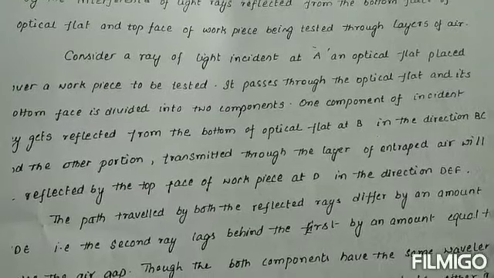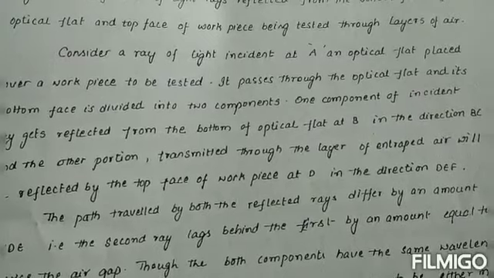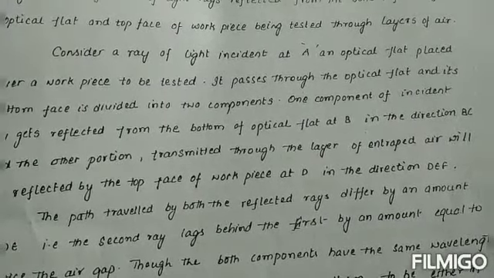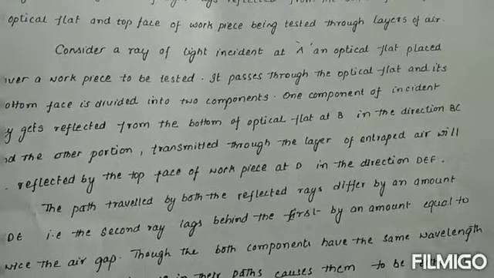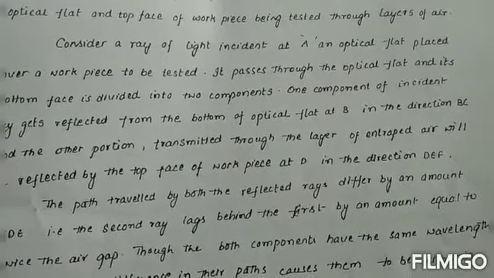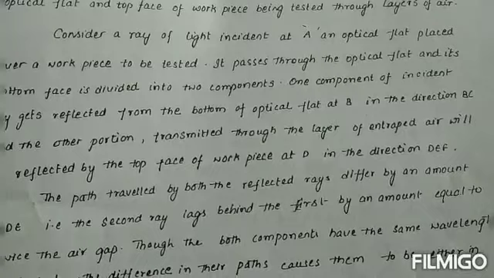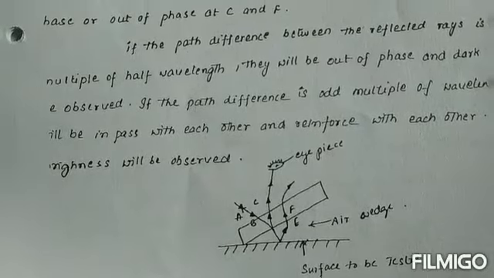One component of the incident ray gets reflected from the bottom of the optical flat at B in the direction BC. The other portion is transmitted through the layer of entrapped air and reflected from the top surface of the workpiece in the direction DF.